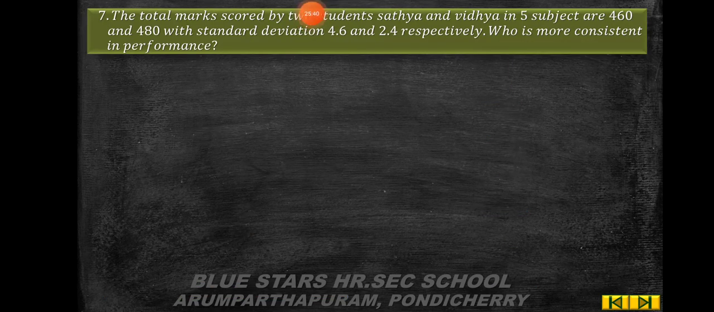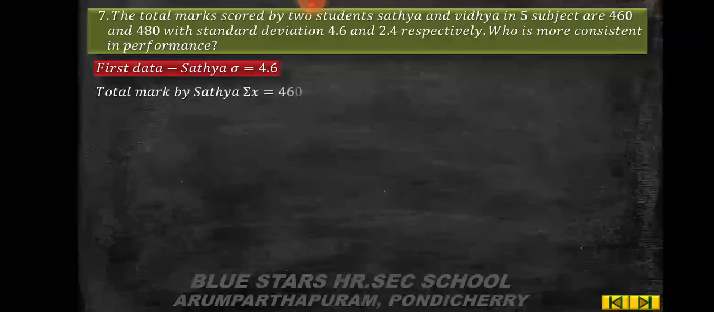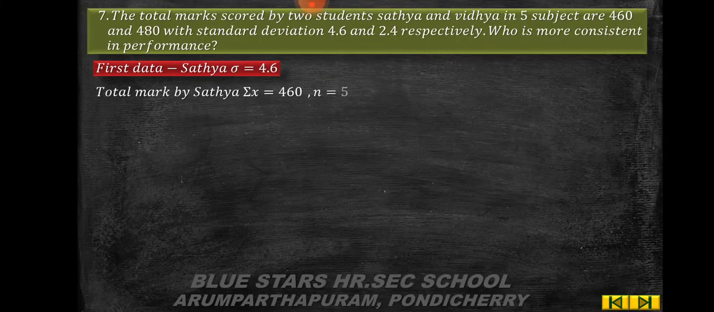Problem number 7. The total marks scored by two students, Satya and Vidya, in 5 subjects are 460 and 480 with standard deviation 4.6 and 2.4 respectively. Who is more consistent in performance? First data, Satya: standard deviation is equal to 4.6. So total marks by Satya, that is summation x, is equal to 460 and number of subjects is n. So n is equal to 5.